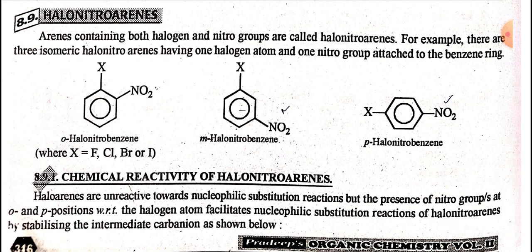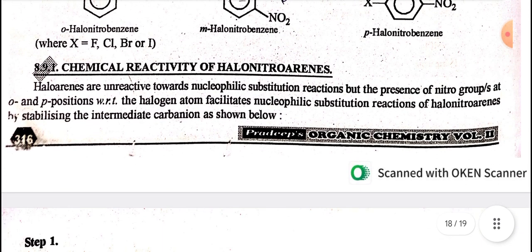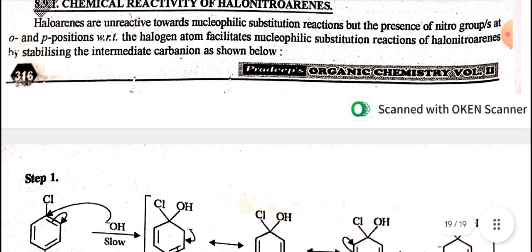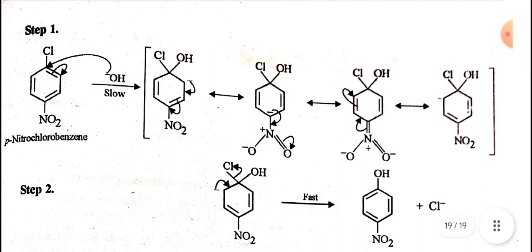Halonitroarenes. Arenes containing both halogen and nitro group are called halonitroarenes. For example, there are three isomeric halonitroarenes having one halogen atom and one nitro group attached to the benzene ring. Chemical reactivity of halonitroarenes: haloarenes are unreactive towards nucleophilic substitution reactions, but the presence of a nitro group at ortho and para positions with respect to halogen facilitates nucleophilic substitution reactions of halonitroarenes by stabilizing the intermediate carbanion as shown below.